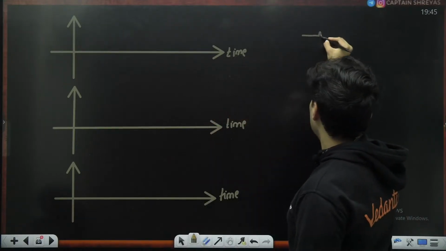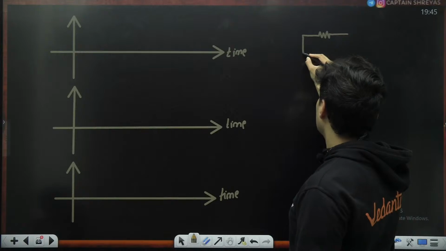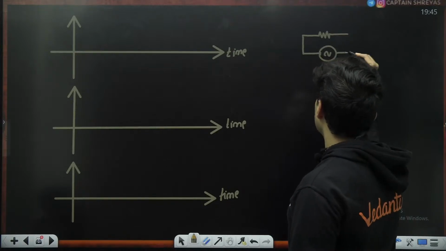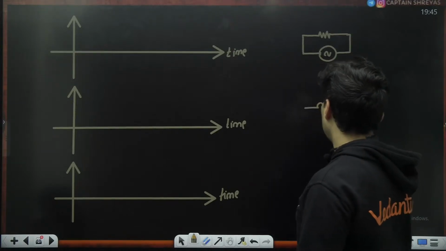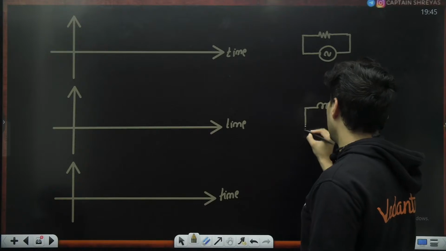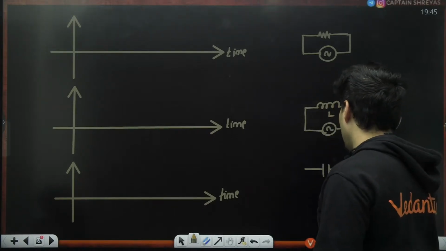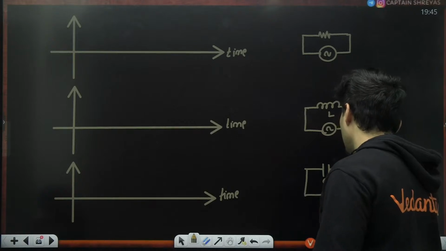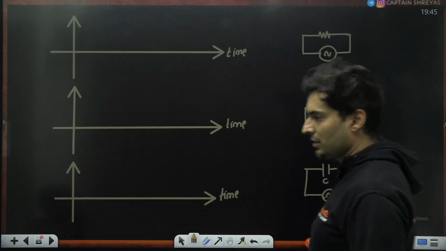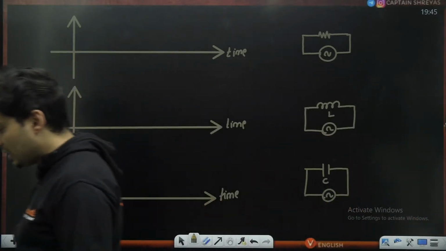First is when you have a resistor connected to an AC circuit, then you will have an inductor connected to an AC circuit. Lastly, you will have a capacitor connected to the AC circuit. So these three things are there.